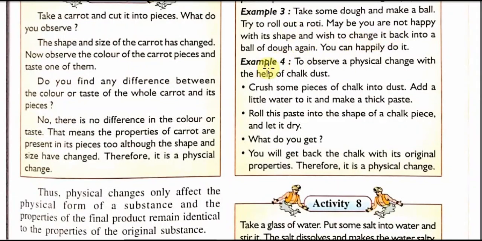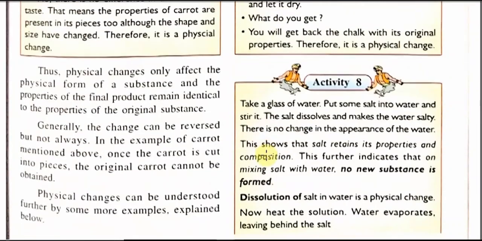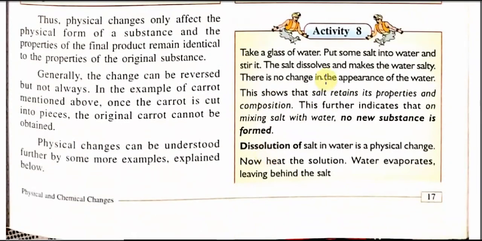Example number 4. To observe a physical change with the help of chalk dust, crush some pieces of chalk into dust. Roll this dust into a paste by mixing some water. What will you get? You will see that we still have the chalk. Therefore, all these 4 examples are of physical change.